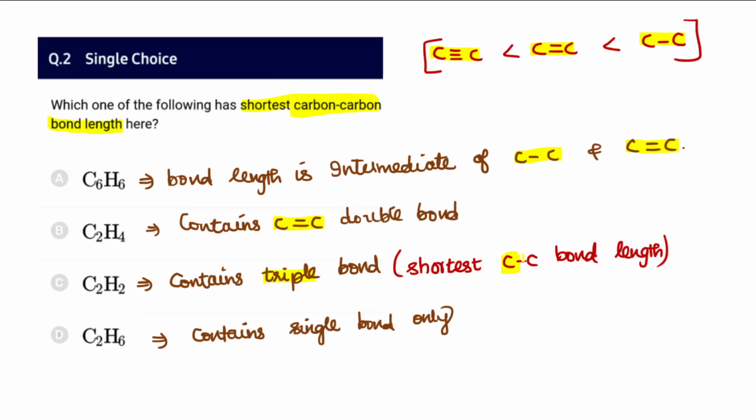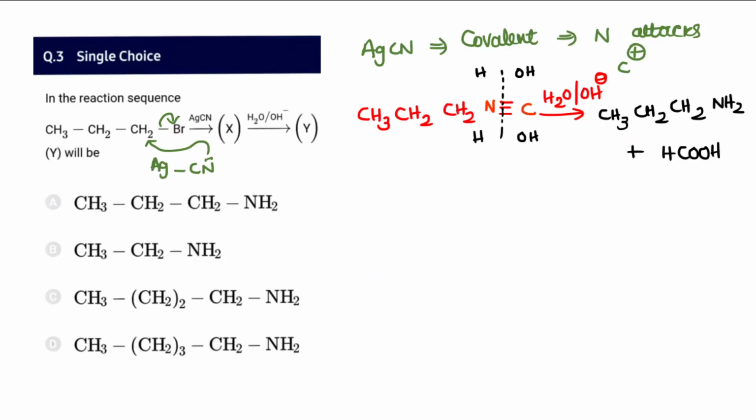Therefore, since it contains a triple bond, this is the minimum or shortest bond length, and therefore it must be option C. C2H6 contains only a single bond, and that should be greater in carbon-carbon bond length.